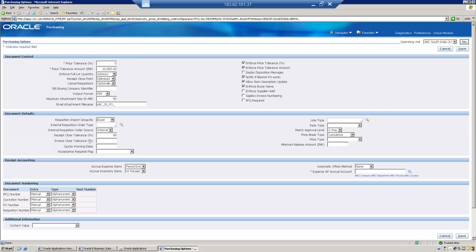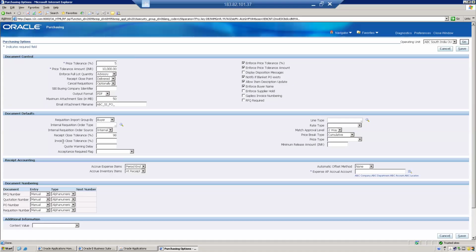Same for close invoice tolerance also. For example, you have created 100 quantity and you received 100 quantity also, but the invoice is created for 98 quantity only. Maybe the supplier said no need to create for the remaining two quantity, you can say free of cost.